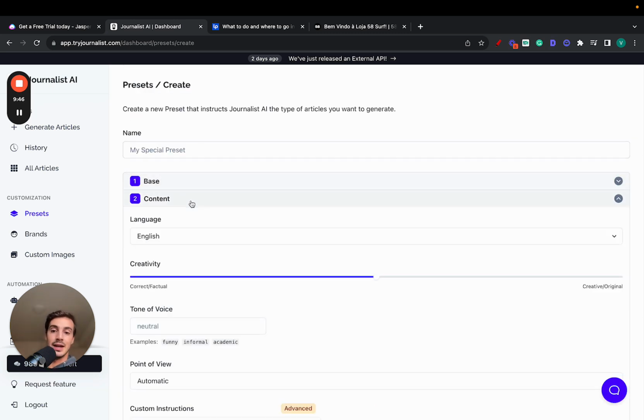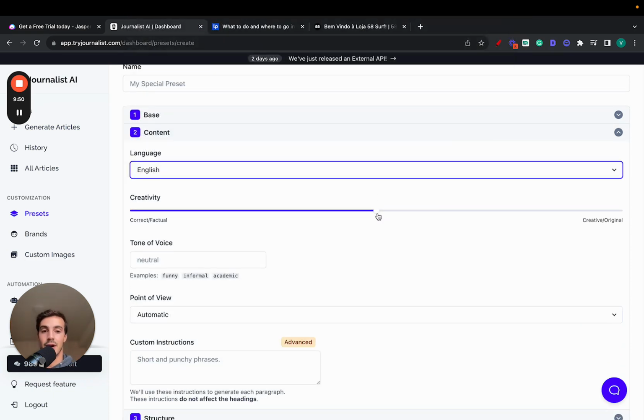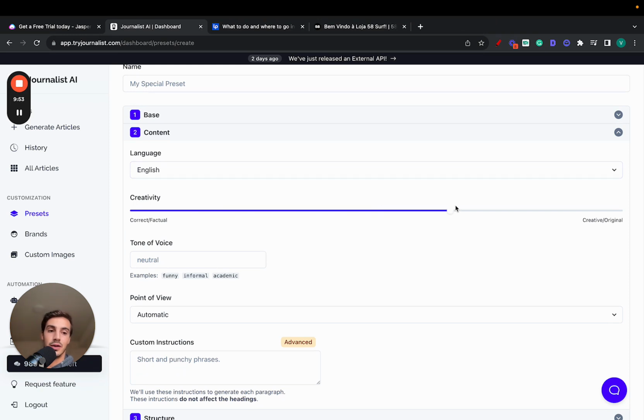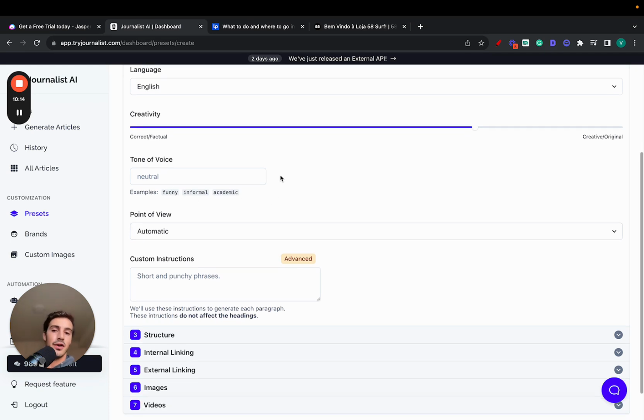Now, the second step is, of course, choosing the language. And in the same vein as the brand voice, you can select the creativity, right? How do you want your content to come across? You want it to be more creative or original, or maybe some more correct or factual. This will, of course, depend on what tone of voice your brand speaks in with its potential customers. And you can play around with this. Speaking of tone of voice, you can, of course, select the tone of voice here, make the content more neutral, funny, informal, academic, whatever that is, you can choose it here.